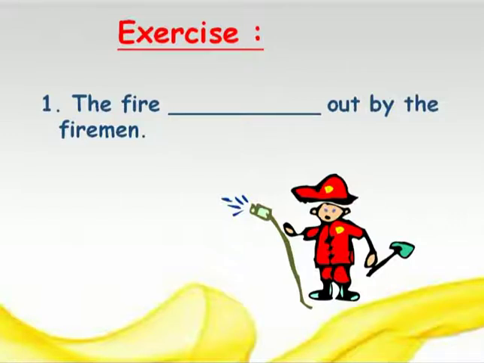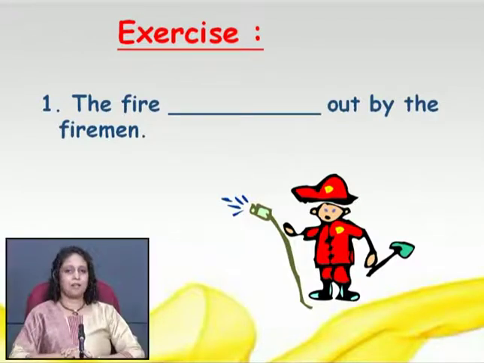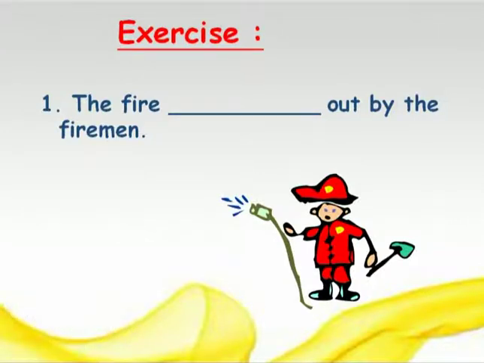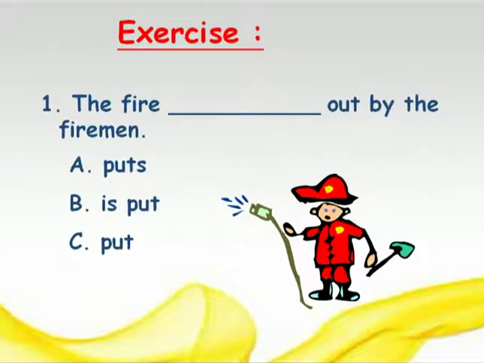Now friends, I hope that you have learned the formula of changing a sentence from active voice to passive voice. Let's see what you have learned. Here is an exercise for you. The fire blank out by the fireman. And these are three choices. Make the verb passive, that is for simple present tense. So what will be here?